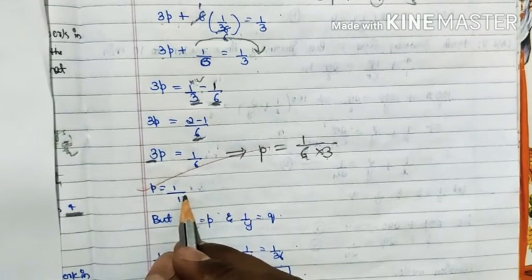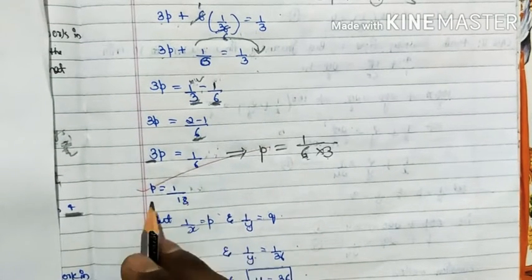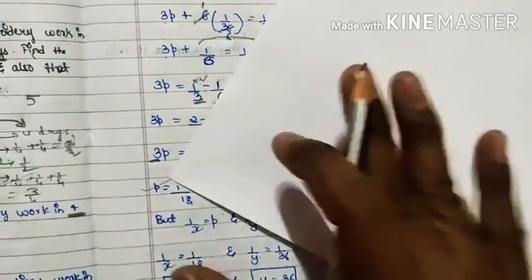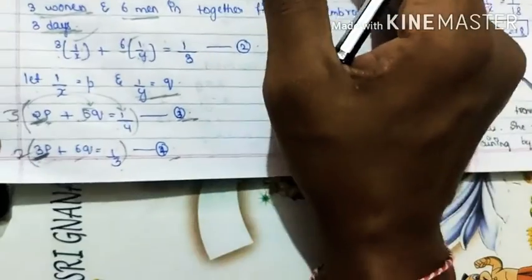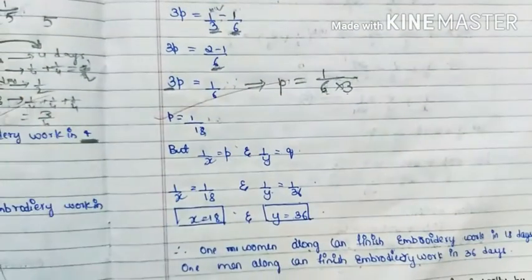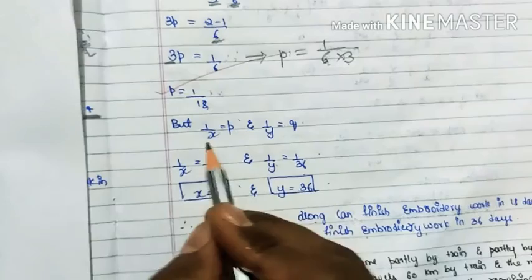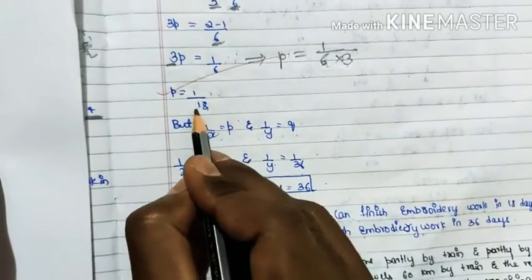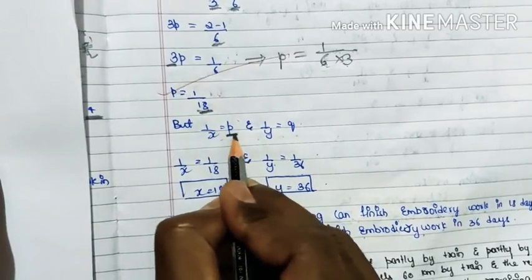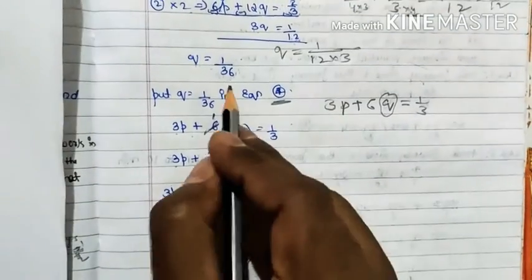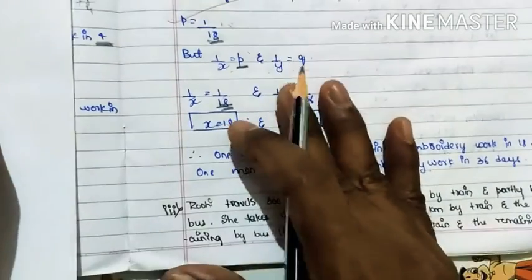Our intention is to find out the x and y values, but not p and q. By using p and q, you can find out the x and y values. What you assumed here: in this line, 1 by x as p and 1 by y as q. That only we will think now. 1 by x equal to p and 1 by y equal to q. The p value, how much did you get? 1 by 18. So here instead of p you can write 1 by 18. The q value, how much did you get here? The q value is 1 by 36.